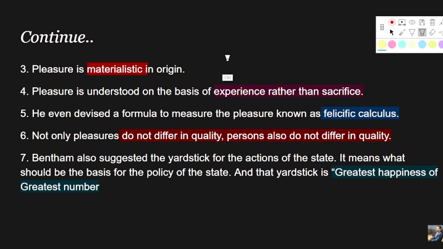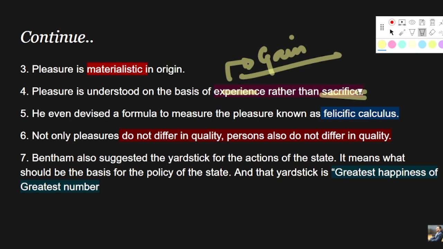What was the fourth salient feature? Pleasure is understood on the basis of experience rather than sacrifice, right? Why? Experience is always about gaining. We gain experience, and this is how it is based on the materialistic principle, because it always talks about gain. If we are gaining something even in the form of experience, that is giving us pleasure rather than sacrifice.